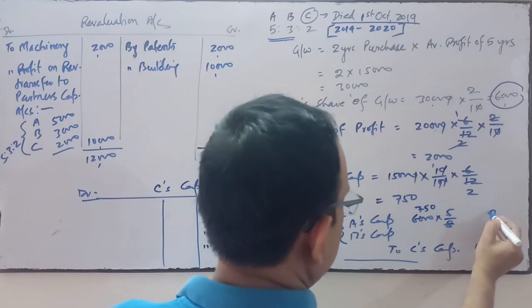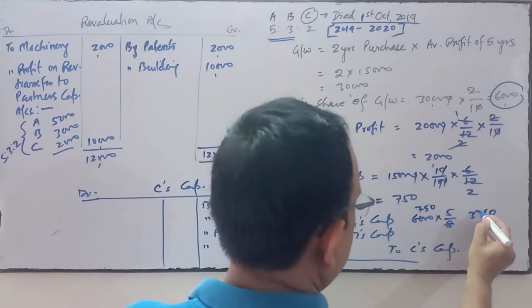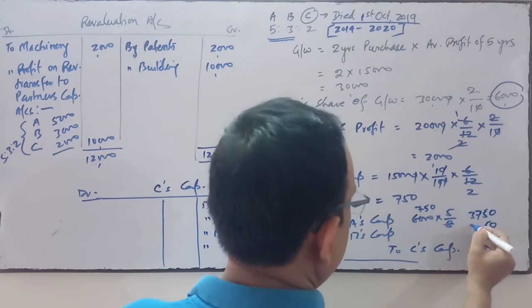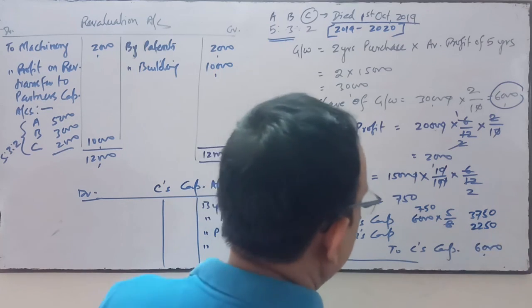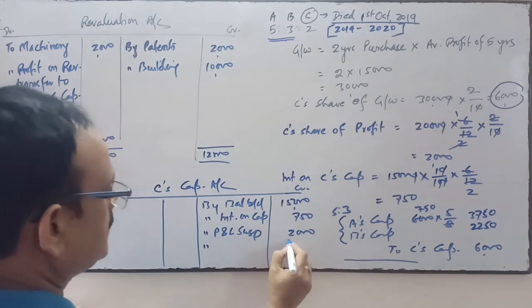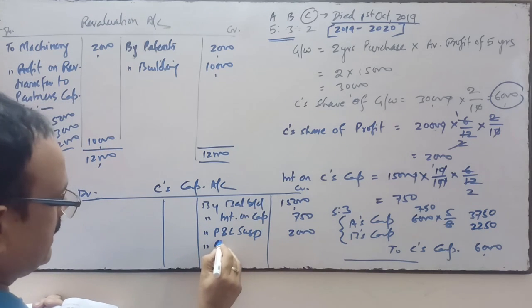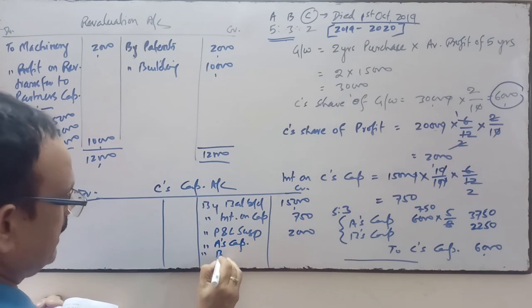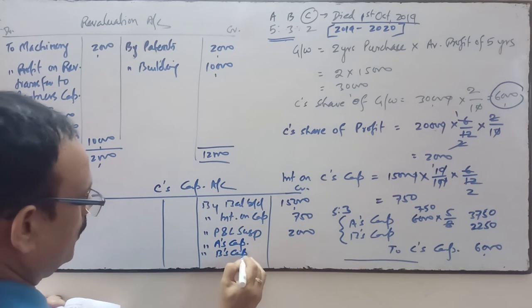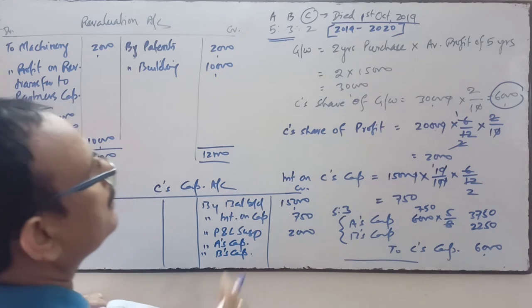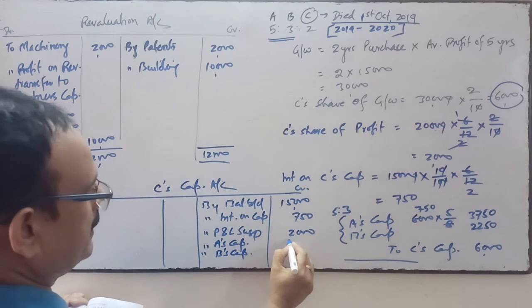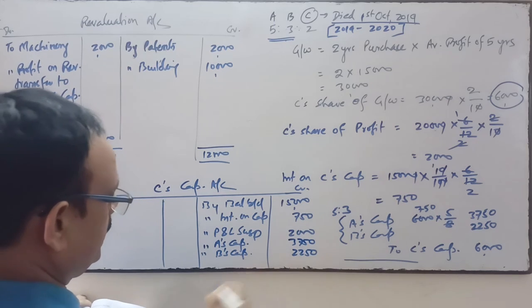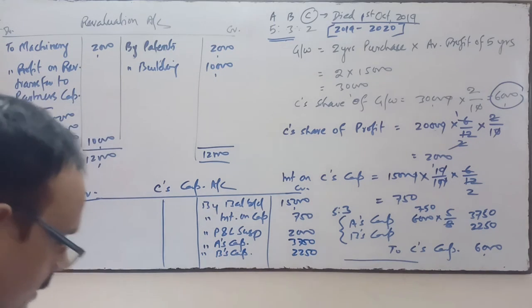So 3,750 by A's capital and 2,250 by B's capital. This is for goodwill treatment. Okay.